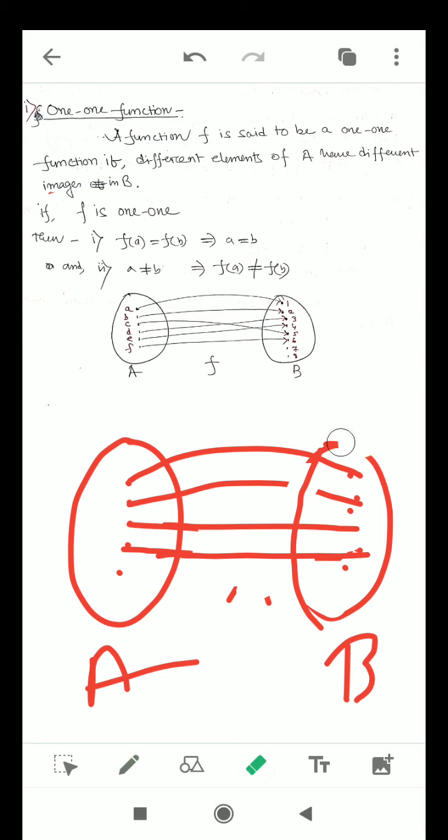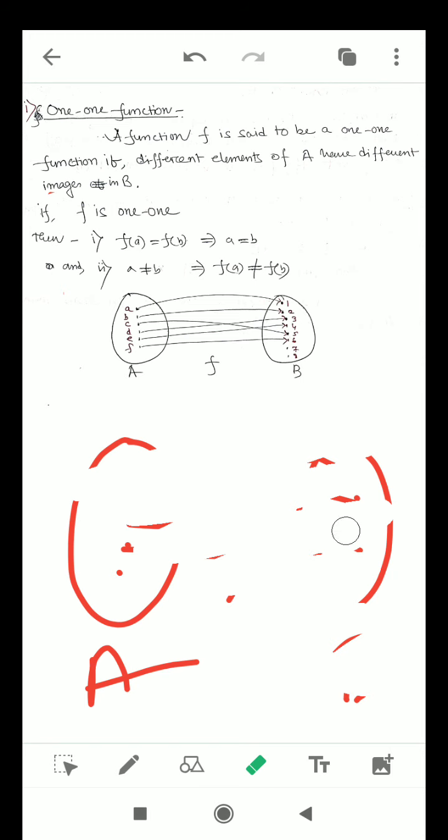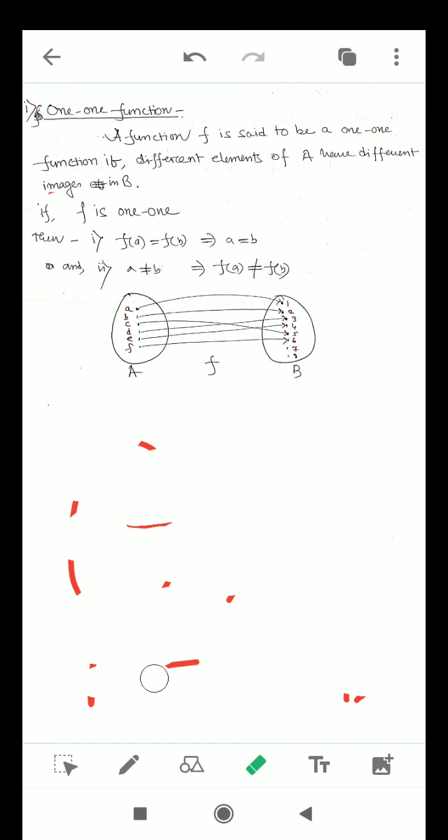Okay, so mathematically, if a function is given to us, how can we judge whether it is one-one or not? There are two conditions that we have to keep in mind. In two ways we can proceed, and we will use the methods in the merits of the problems. The first one is: if f of A equal to f of B, then it always implies A equal to B.